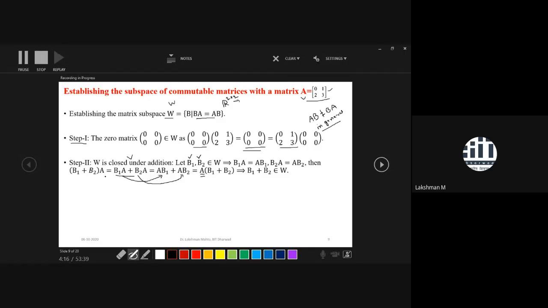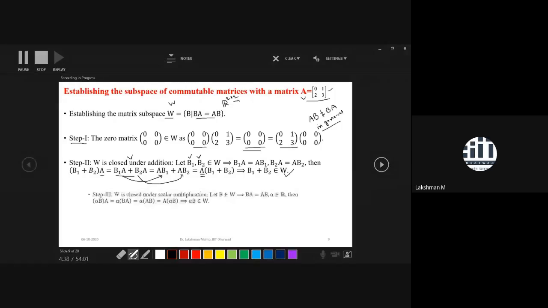Here initially A was in the post-multiplication situation, and now A is in the pre-multiplication situation. It simply signifies that B1 plus B2 is commutable with A. It means that B1 plus B2 is again in W, so W is closed with respect to addition.